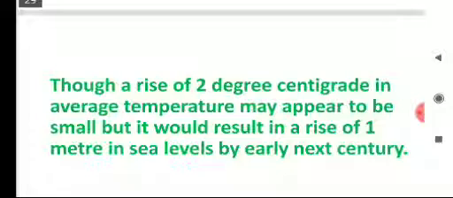It appears very small, but you must know that 1 meter of the sea level all over the world would increase because of this 2 degrees centigrade.